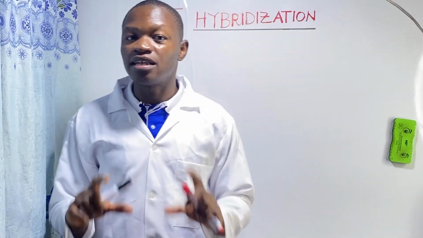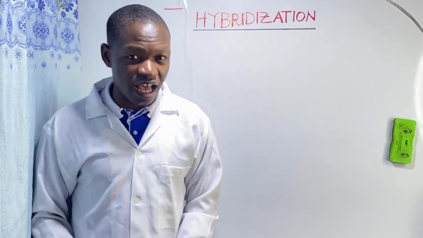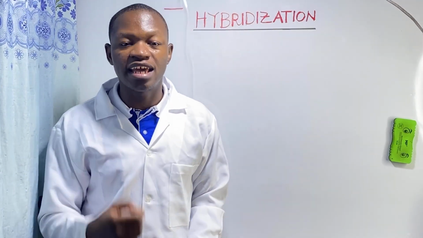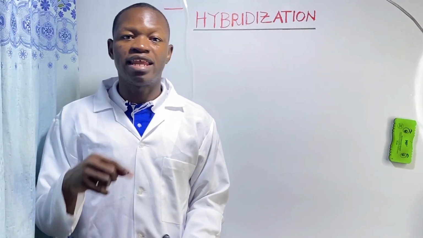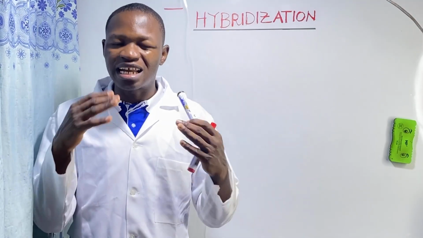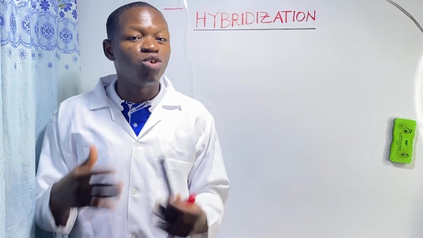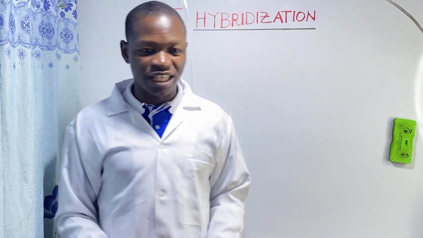An atomic orbital is a region of space around the nucleus of an atom where there is the highest probability of finding an electron. That's because it is in the atomic orbital where electrons are residing, where electrons are located. So that is a region around the nucleus where you have the highest chance of ever meeting an electron.